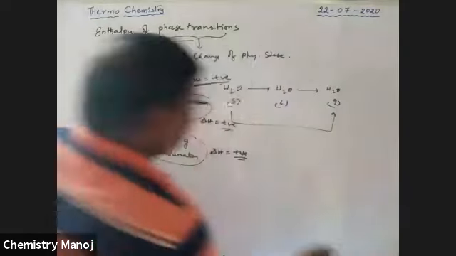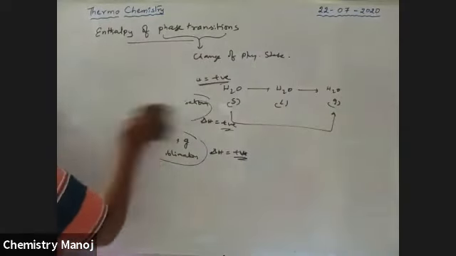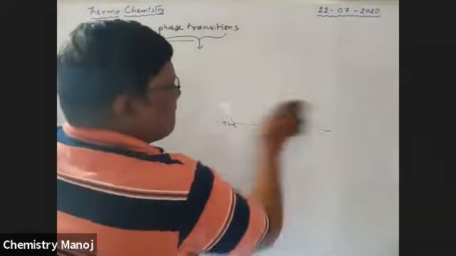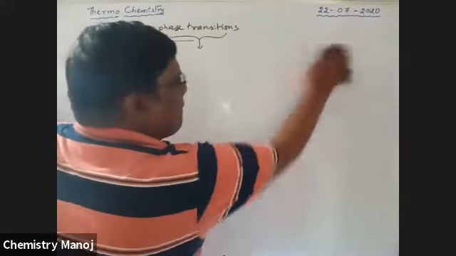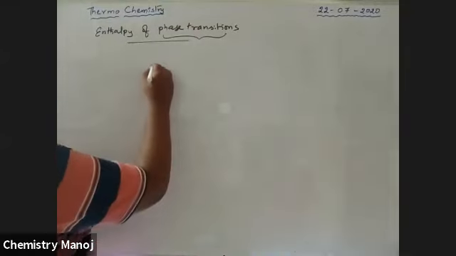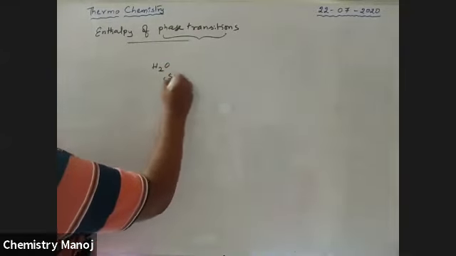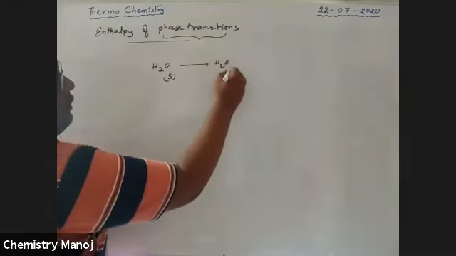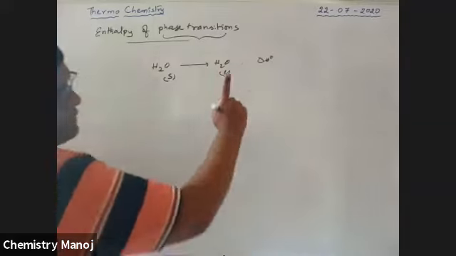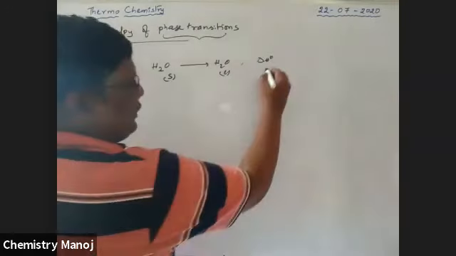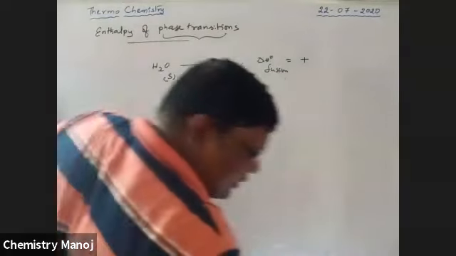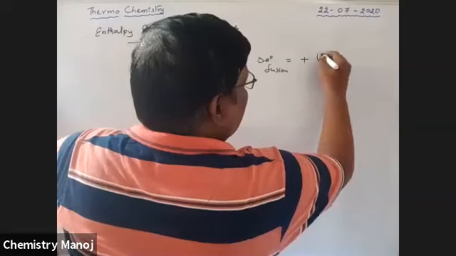So see here. H2O solid changes to H2O liquid. For this process, delta H naught, where the naught means standard state, the enthalpy of fusion is plus 6 kilojoule per mole.